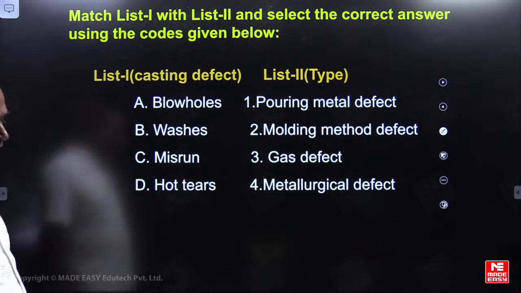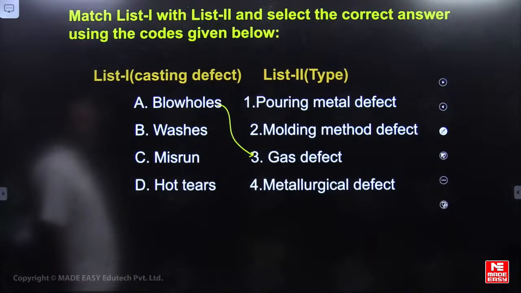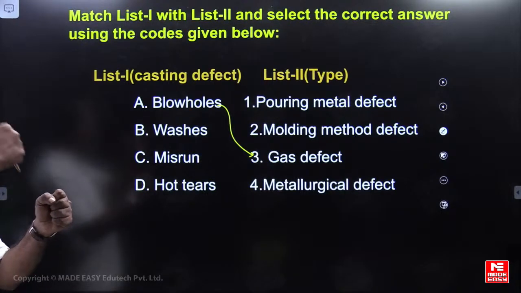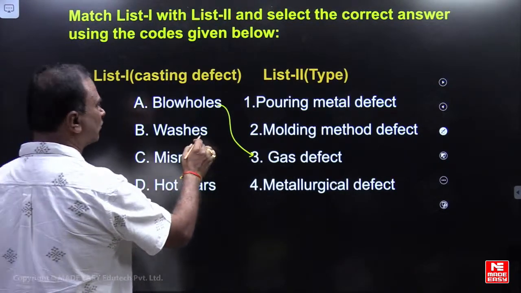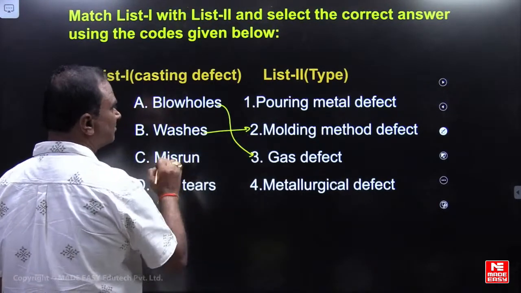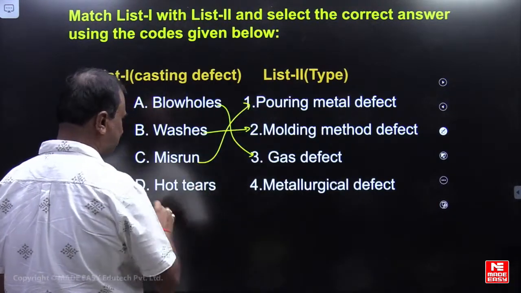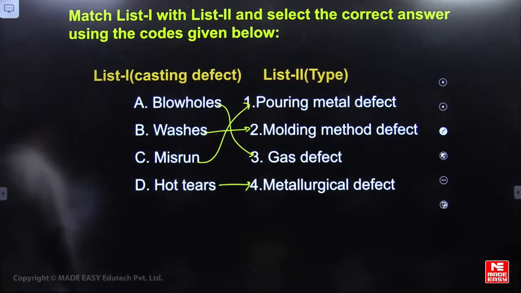Blowholes. Blowhole is a gas defect, friends. Cuts and washes are due to improper ramming. If erosion of the sand is taking place, it can happen. Washes means we can say it is a molding material defect. Misrun is a pouring metal defect. Hot tears are cracks, a metallurgical defect.